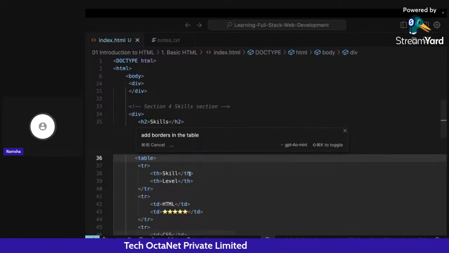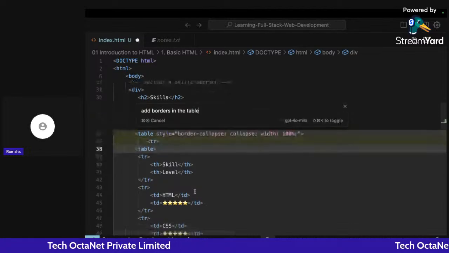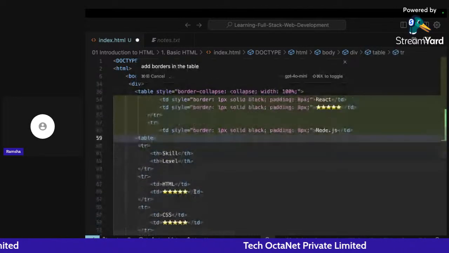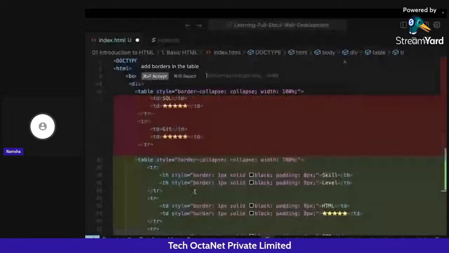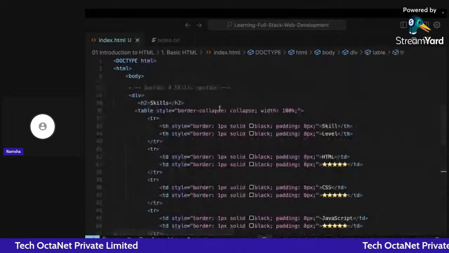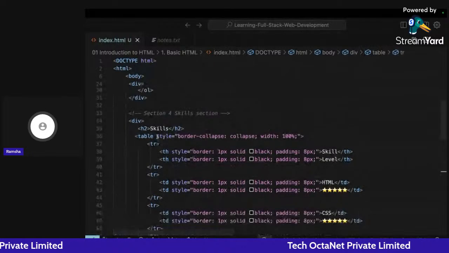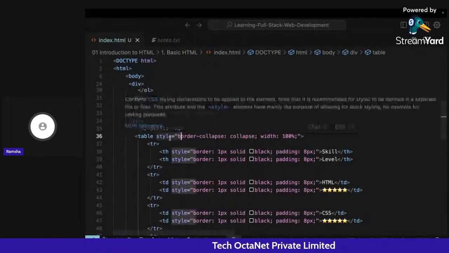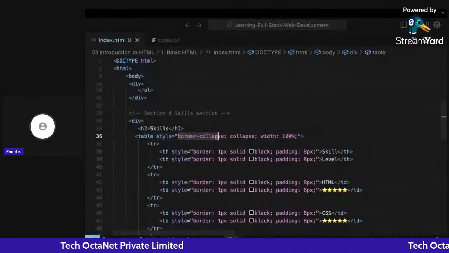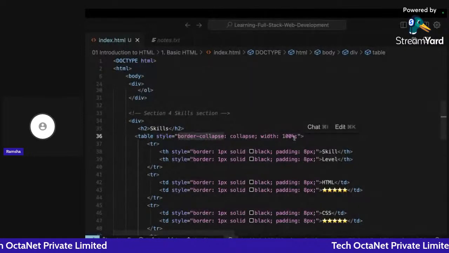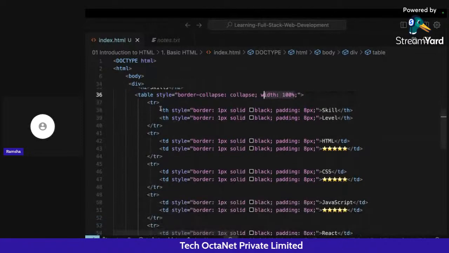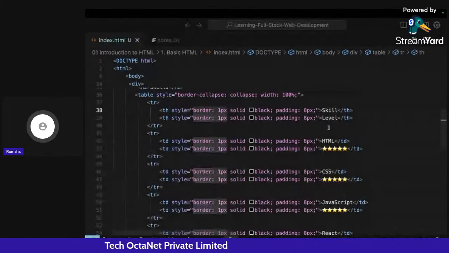Let me show you the code here. Just give me a minute. Yeah. Now, if you see very clearly, I am using one new attribute which says style. Inside this I have border-collapse, a width of 100%, and some styles for border, padding, and everything.